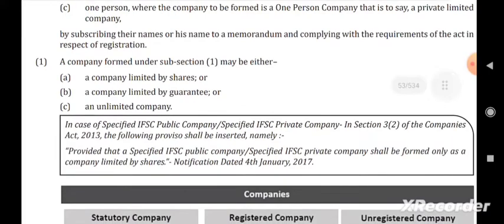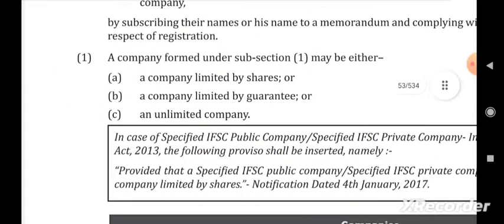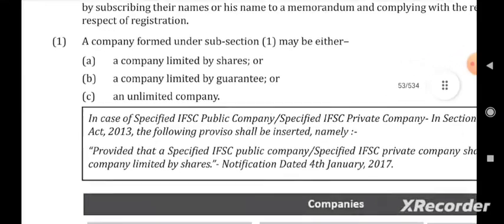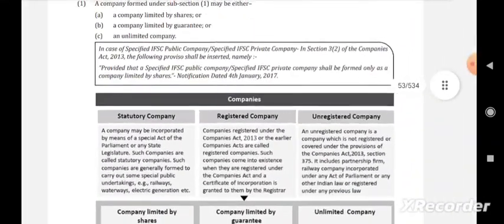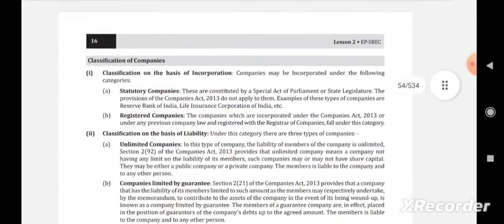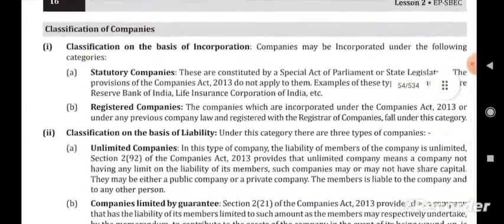Next we have the meaning of a company. So what is the meaning of a company? A company limited by shares, a company limited by guarantee, and unlimited company. So these are the types of company. Okay, these are the classifications of company. So in the classifications of company நம்ம இப்போ more deeper பார்க்க போகிறோம். So we have the classifications of company here.